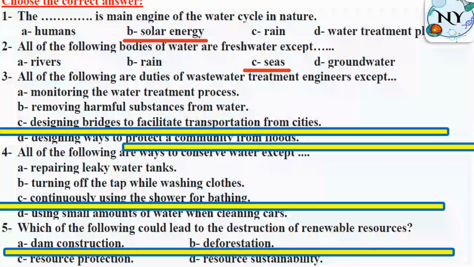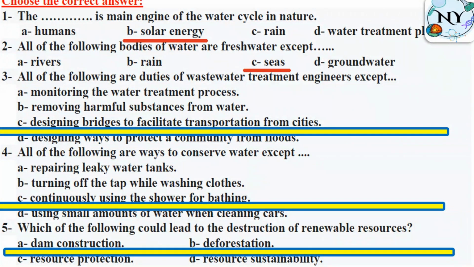All right. Number 3, all of the following are duties of wastewater treatment engineers, except. So in this question, we have to read all of the choices to choose the correct answer without any interruption. So here, monitoring the water treatment process. No, sorry, هو في السؤال بيقولي all of the following are duties of wastewater treatment engineers except, يعني all of these choices are correct except there is one only which is a mistake here.